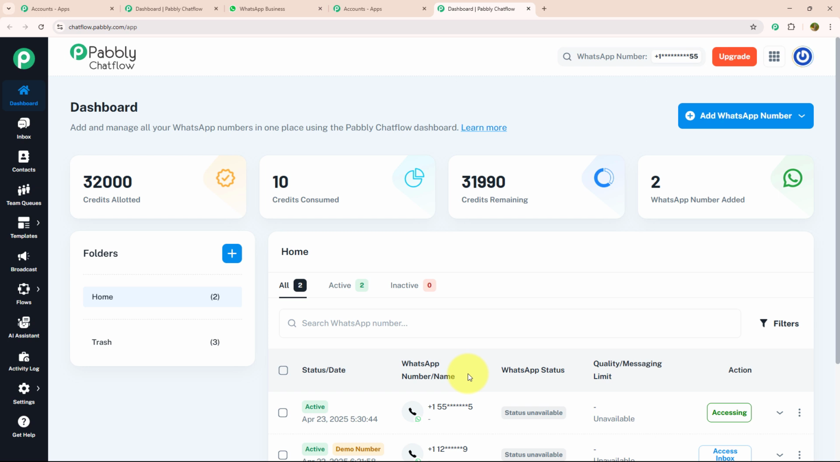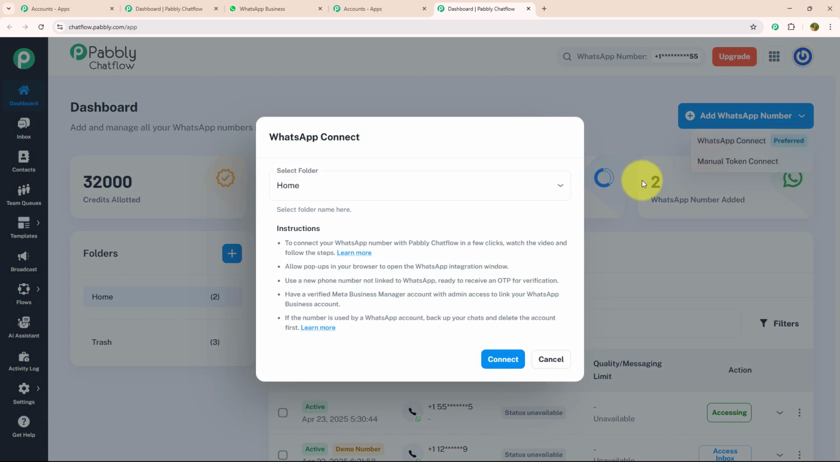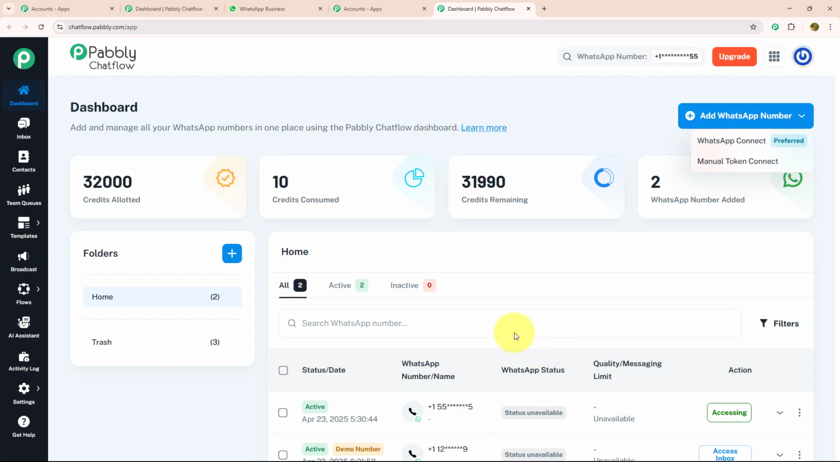To add a WhatsApp number, you just need to click on the Add WhatsApp Number button which is given on the top right corner. Inside this, there are two options, WhatsApp Connect and Manual Token Connect. In Manual Token Connect, you need to enter the Meta Access Token, phone number ID, and WhatsApp Business Account ID manually. But in WhatsApp Connect, you just need to verify your Meta Business Manager account and link your WhatsApp business account with it. Not only that, there are many more features on the dashboard. Let's see each feature individually.